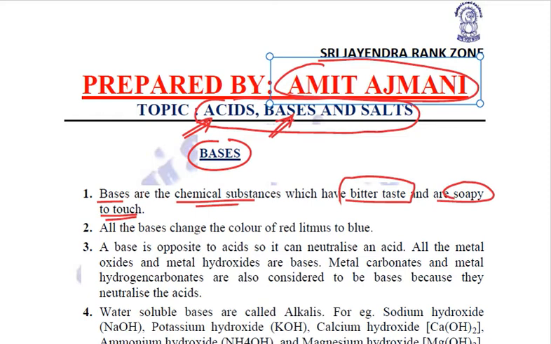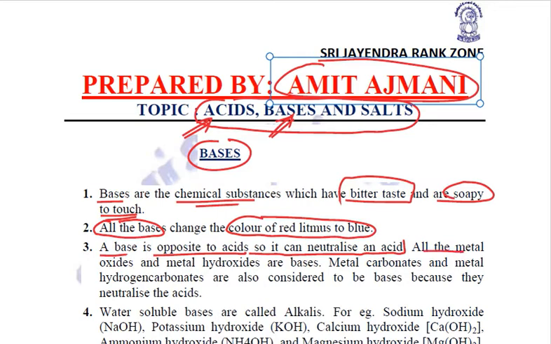One of the most important characteristic properties of bases is that all bases convert the color of red litmus to blue. As I have already told you, a base is opposite to an acid, so bases can be used to neutralize acids.